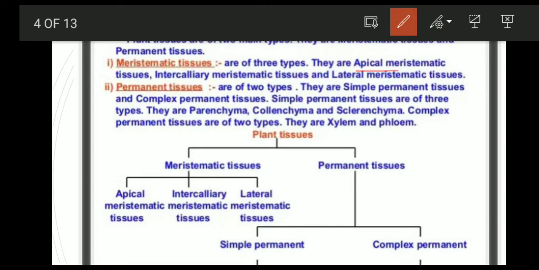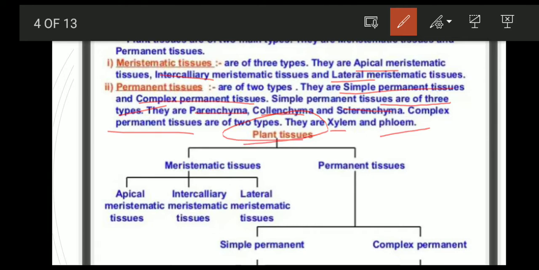Apical, intercalary, and lateral meristematic tissue. Next, permanent tissues. There are two types of permanent tissues: simple permanent tissues and complex permanent tissues. Simple permanent tissues are of three types: parenchyma, collenchyma and sclerenchyma. Complex permanent tissues are of two types: xylem and phloem.